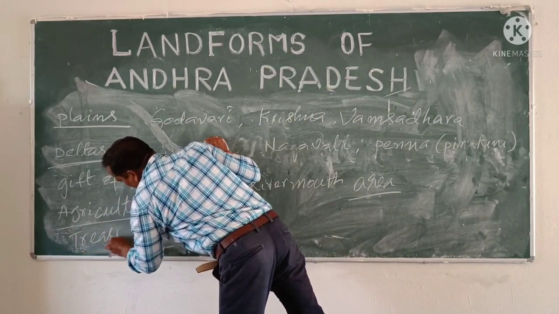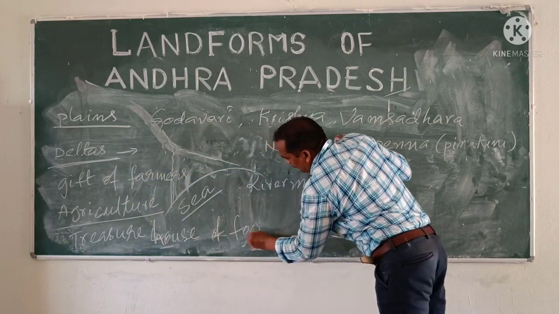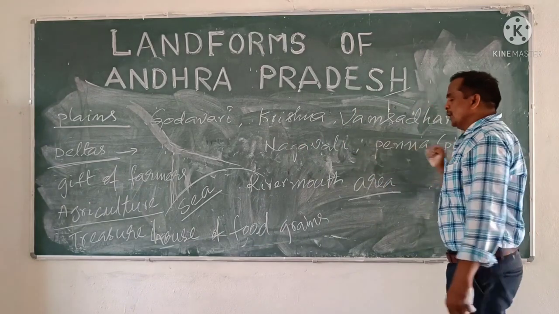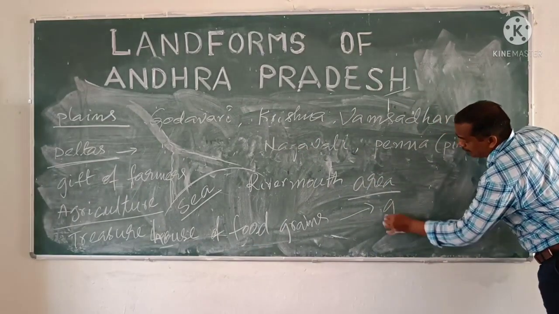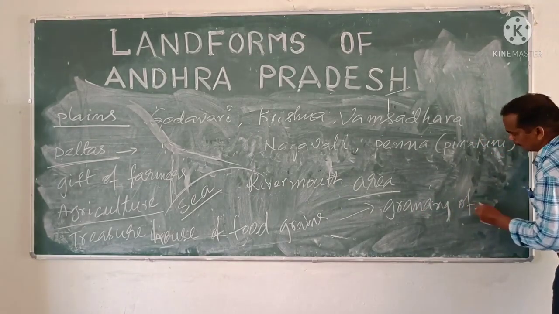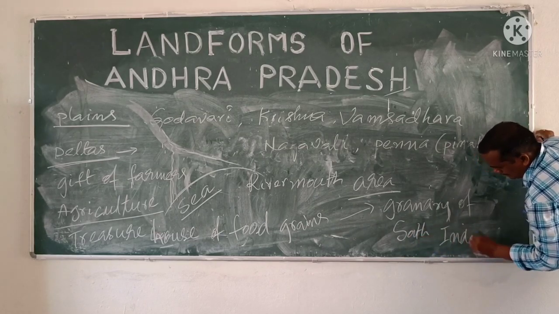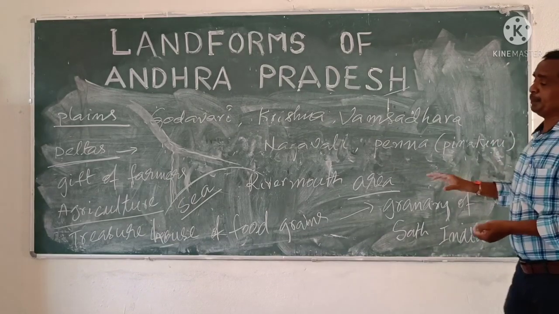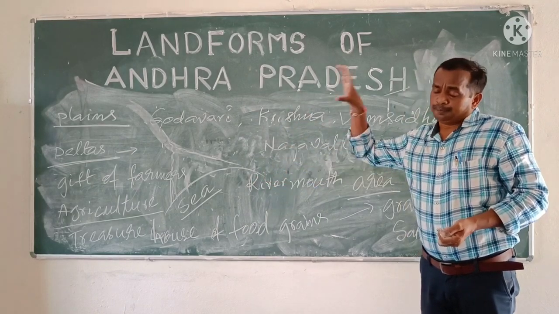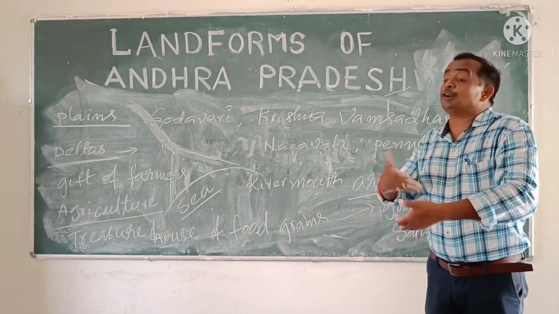Treasure house of food grains, and it is called the Granary of South India. Dear children, why is it called like that? Because this plain or delta area is the store of food grains.